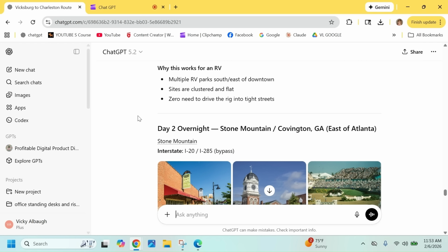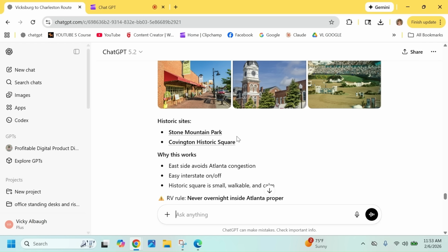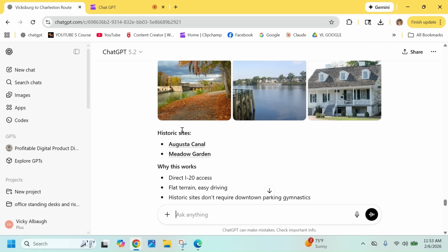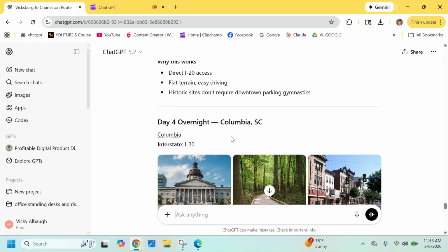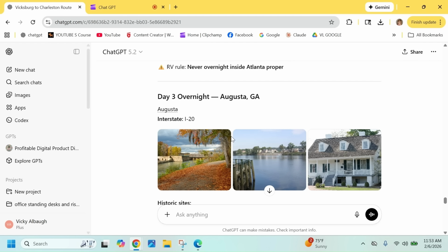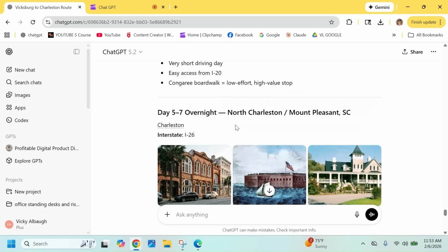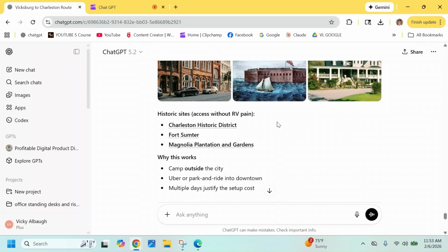Okay, so each day it gives us things that we can do. So that's good. So it looks like Augusta, Columbia, North Charleston. So almost every night we're on the road. So that's a lot of setting up the RV and taking it down. So we're going to put in another prompt to keep us from having to stop every night, if we can stay a couple nights when there's more than one site.